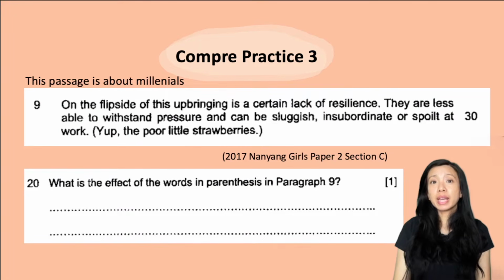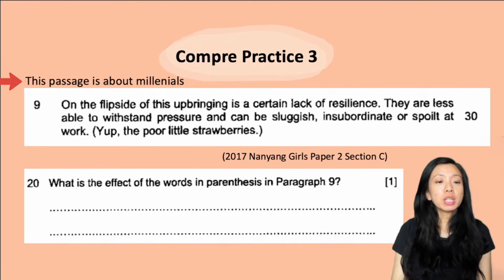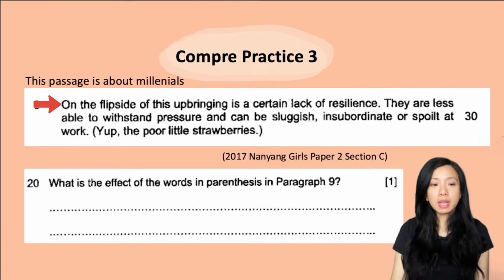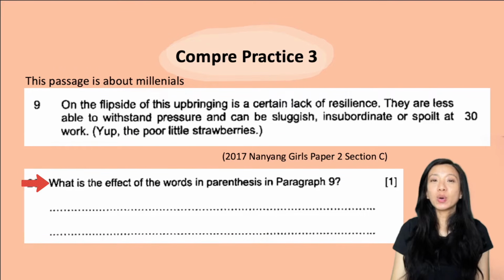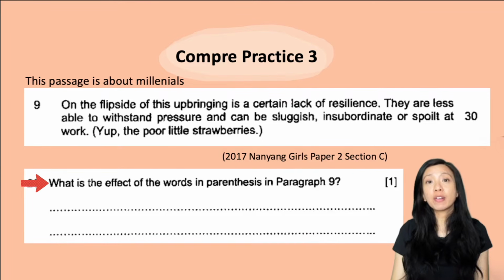Let's look at a third example. This passage is about millennials. On the flip side of this upbringing is a certain lack of resilience. They, referring to the millennials, are less able to withstand pressure and can be sluggish, insubordinate, or spoiled at work. Yep, the poor little strawberries. And the question is, what is the effect of the words in parentheses in paragraph 9?